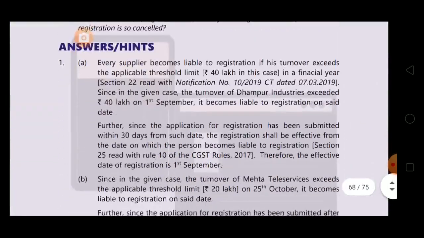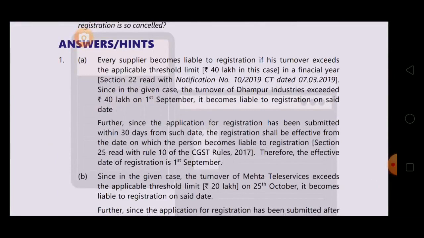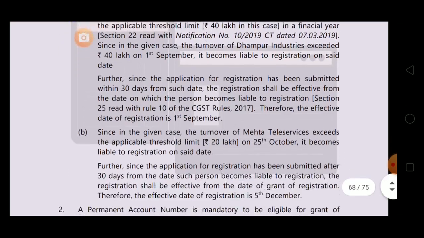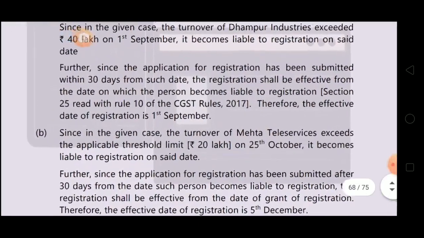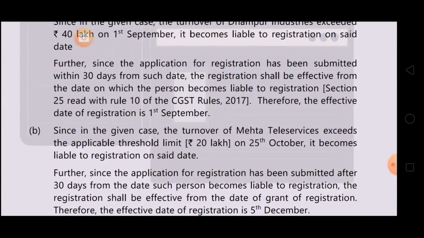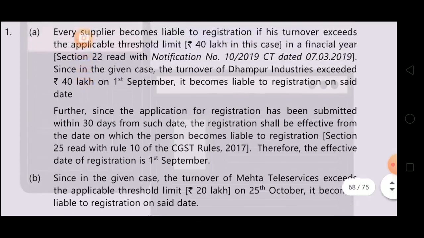Let's see the answer. Every supplier becomes liable to registration if his turnover exceeds the applicable threshold limit, 40 lakhs in this case, in a financial year. Section 22 read with notification. Since in the given case the turnover of Dhampur Industries exceeded 40 lakhs on 1st September, it becomes liable to registration on said date. Further, since the application for registration has been submitted within 30 days from such date, the registration shall be effective from the date on which the person becomes liable to registration. Section 25 read with Rule 10 of CGST Rules 2017. Therefore, the effective date of registration is 1st September. Clear?